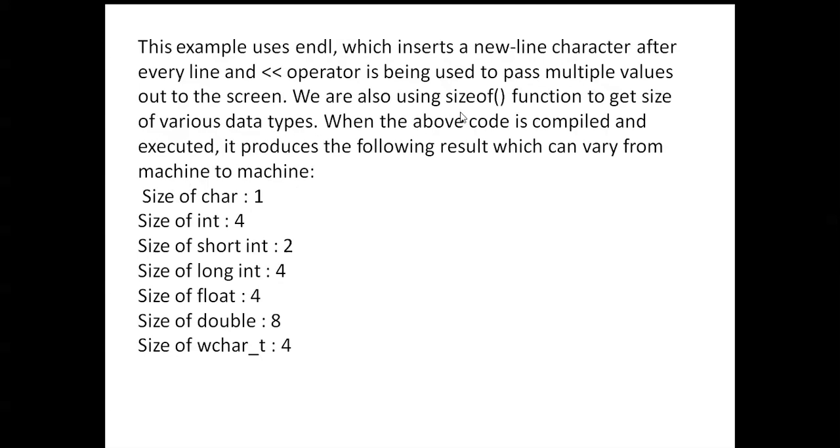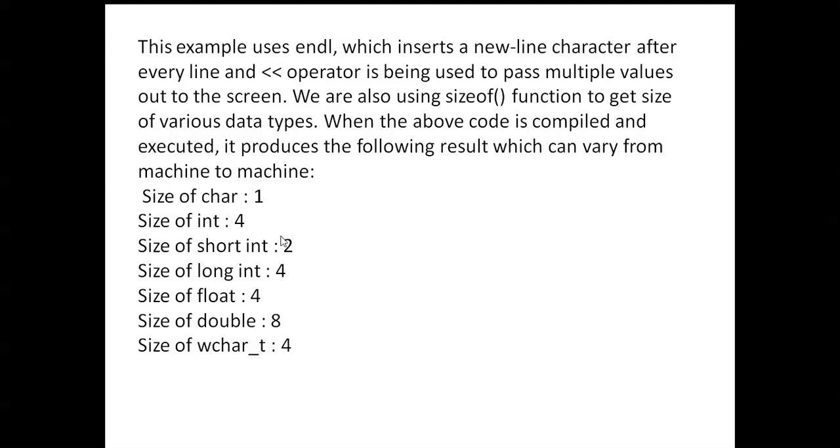We are also using the sizeof function to get the size of various data types. When the above code is compiled and executed, it produces the following result, which can vary from machine to machine. Size of character is 1 byte. Size of integer is 4 bytes.